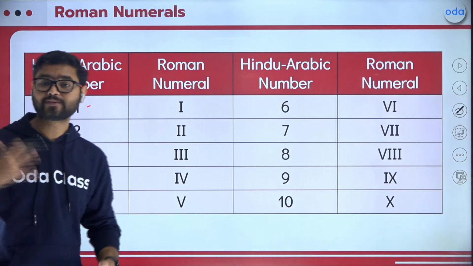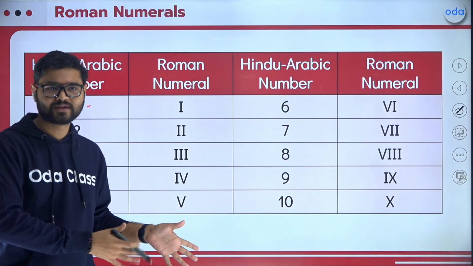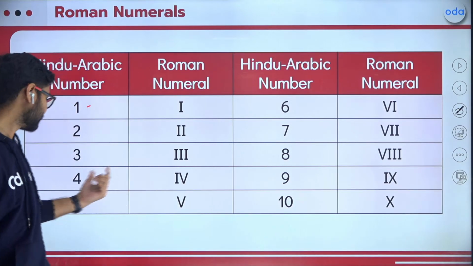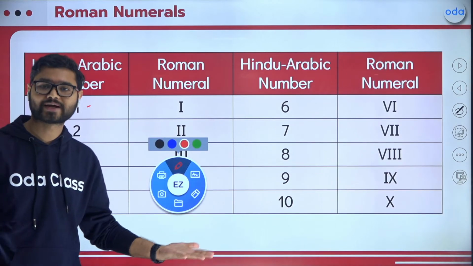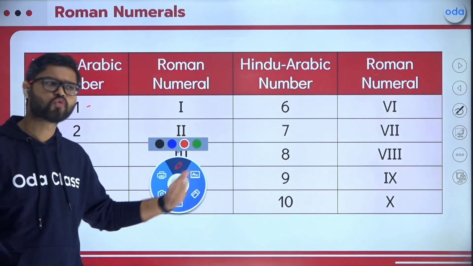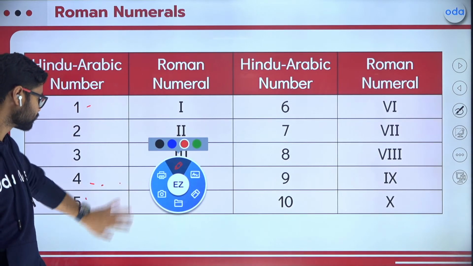Now, if I keep on going like this only, I will fall into the same trap. Let's do something different. So we have given 4 a new symbol, IV. We will talk about that later, how I got IV, and why not something else. But as of now, understand that 4 is IV.